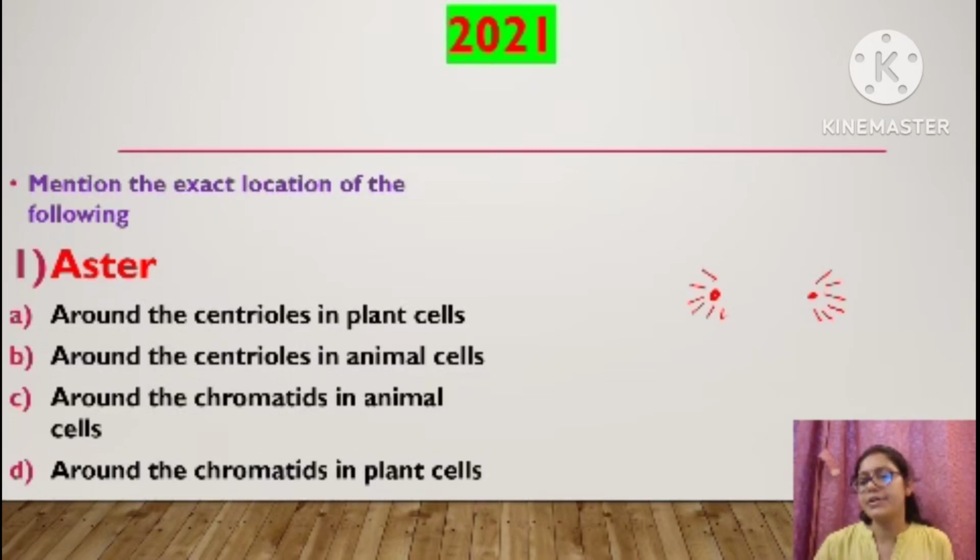And centrioles will be present only in animal cells. So see the options. Around the centrioles in plant cells. Till around the centrioles it is correct, but in plant cells, no. In plant cells, centrioles are not present. Around the centrioles in animal cells, yes. This is the correct option. Our answer is B.